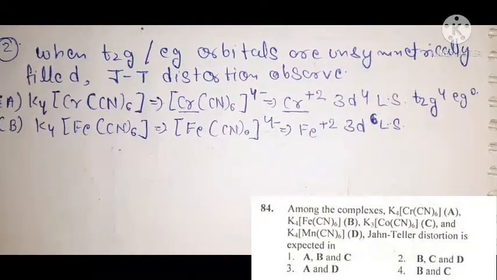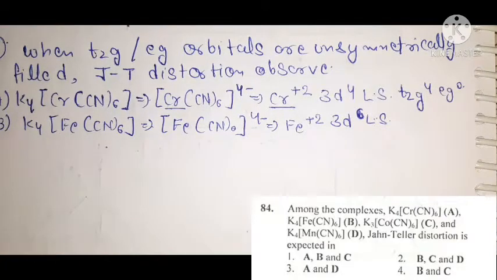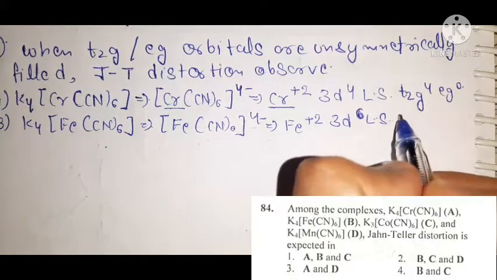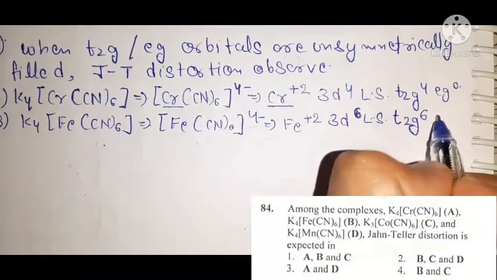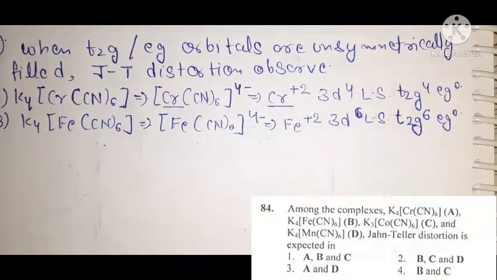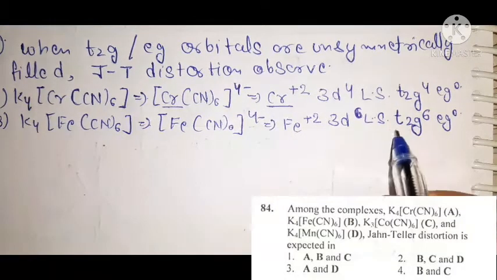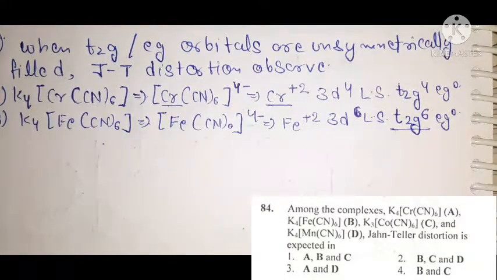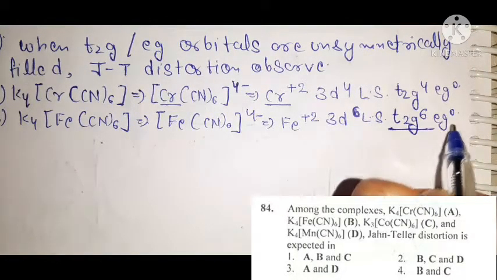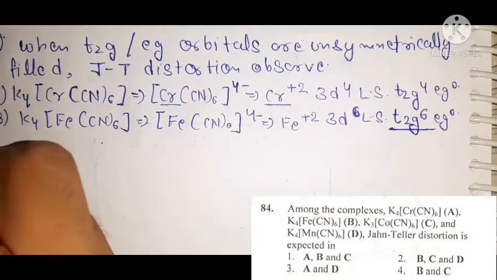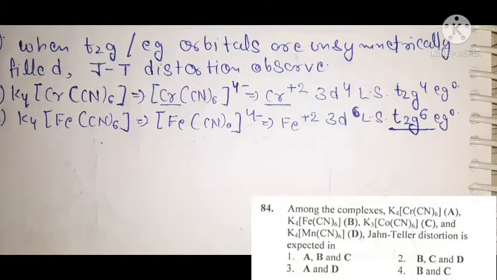Means in iron +2 oxidation state, it has 6 electrons in its d orbitals, and because it is a low spin complex, all these 6 electrons are present in the lower t2g orbital, that is t2g6, and this will be eg0. So now this means here t2g is symmetrically filled because all orbitals are completely filled. Okay, so it is again a symmetrically filled condition for t2g orbital, and here there is no electron in eg, so it is a symmetrical condition too. So this complex cannot show Jahn-Teller distortion.